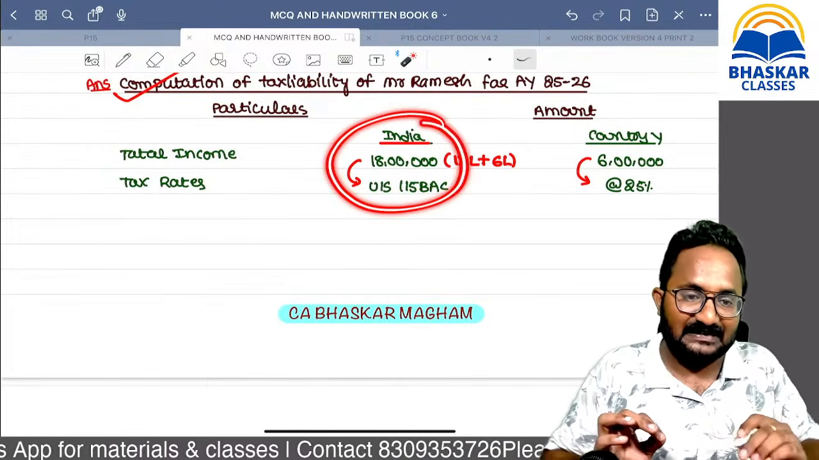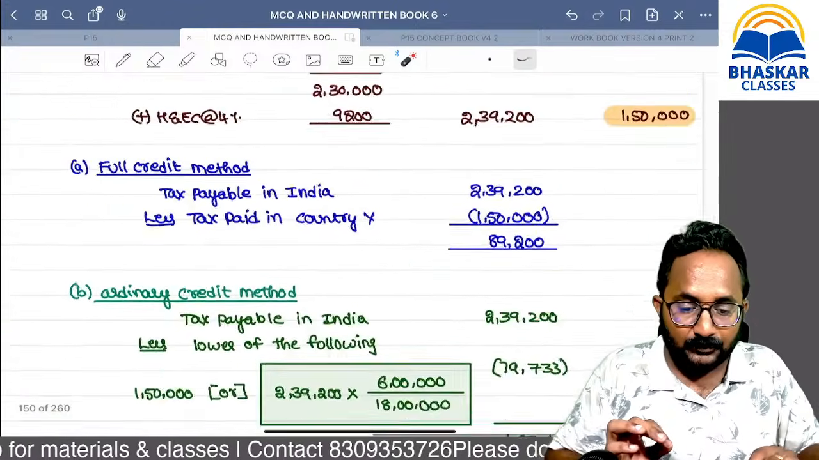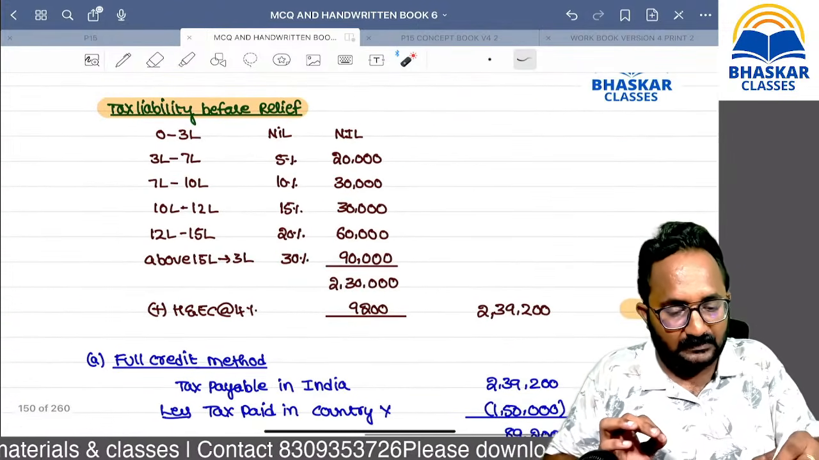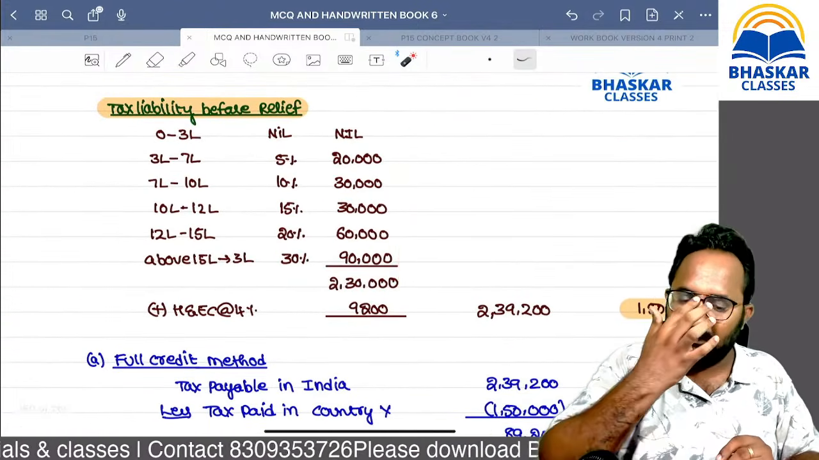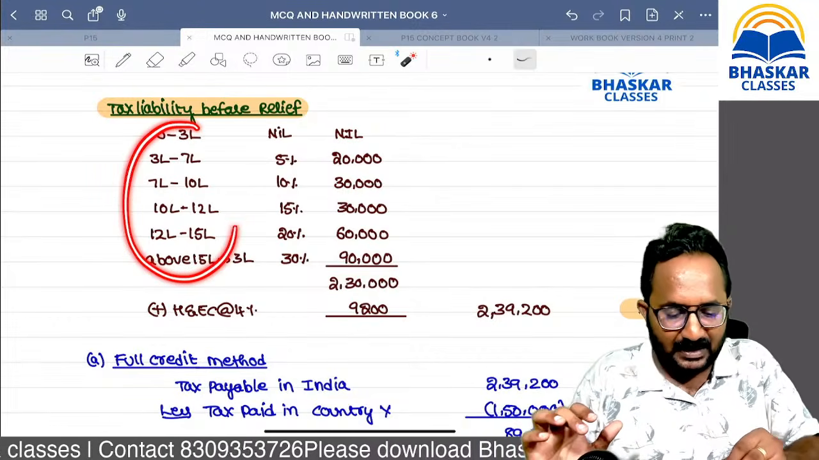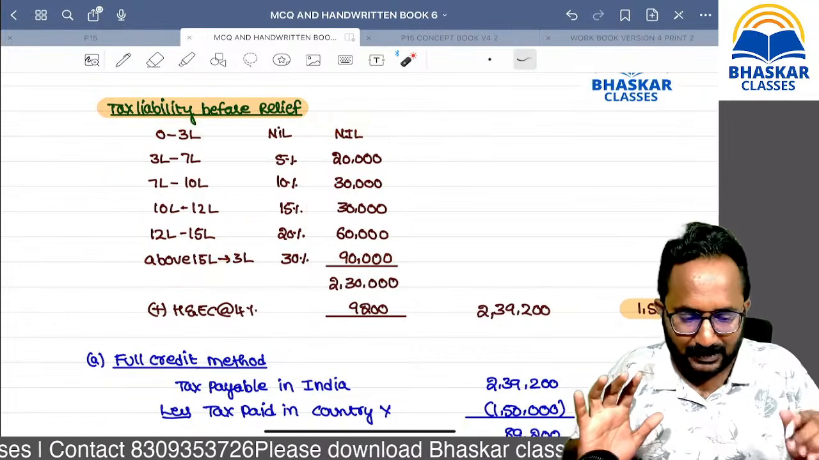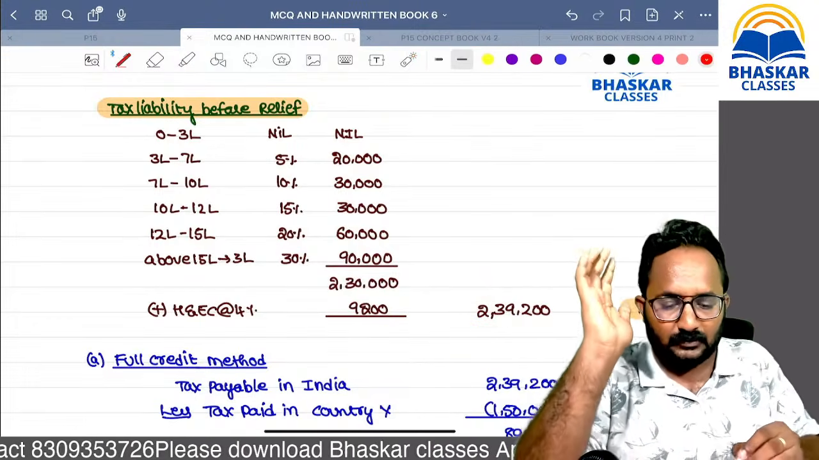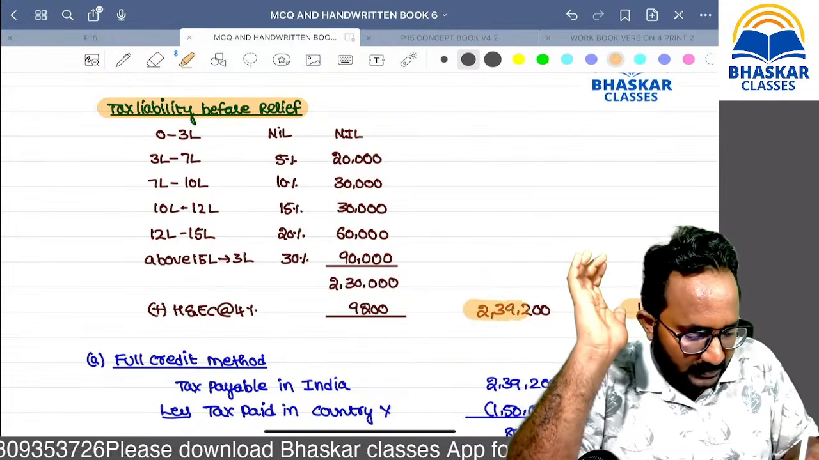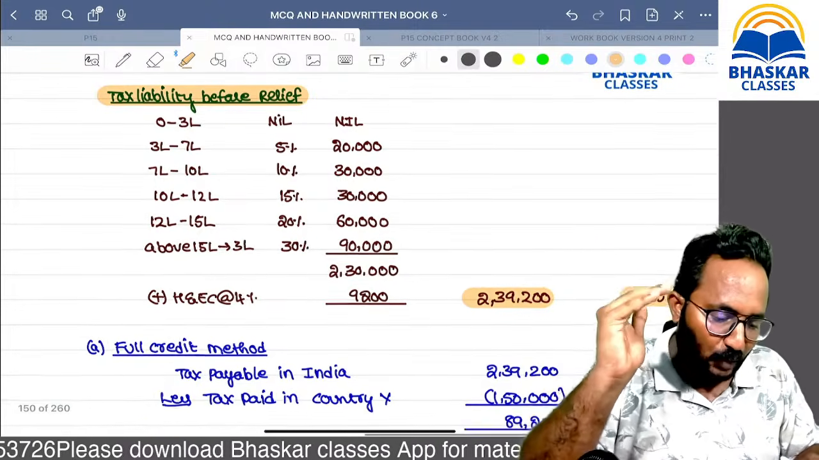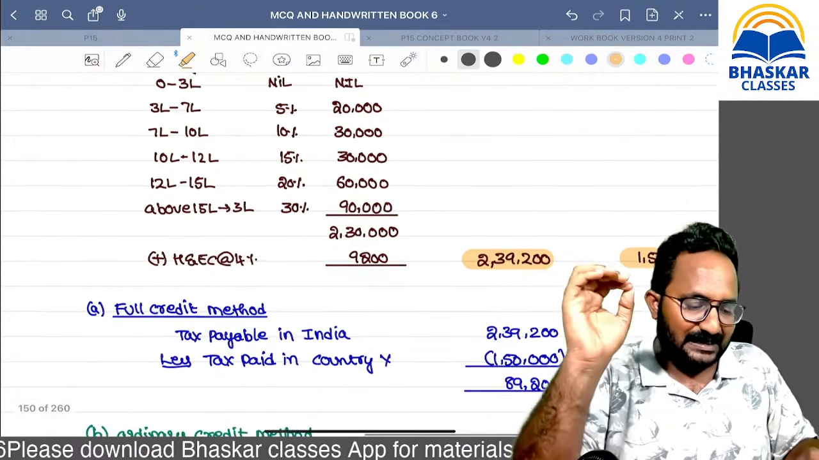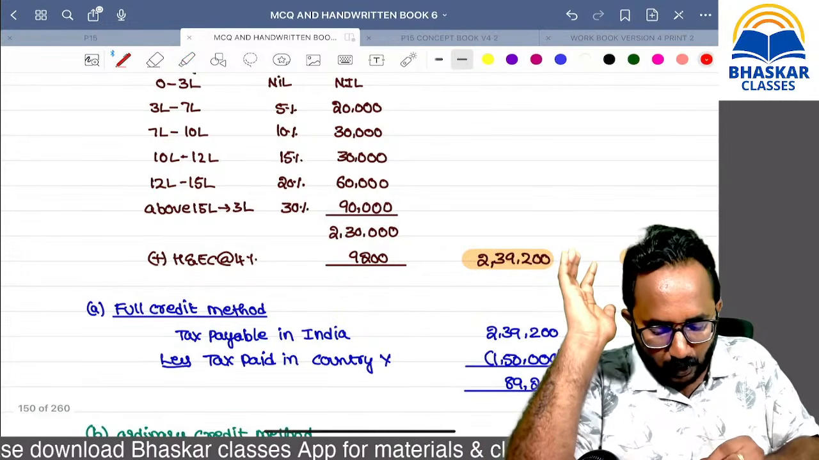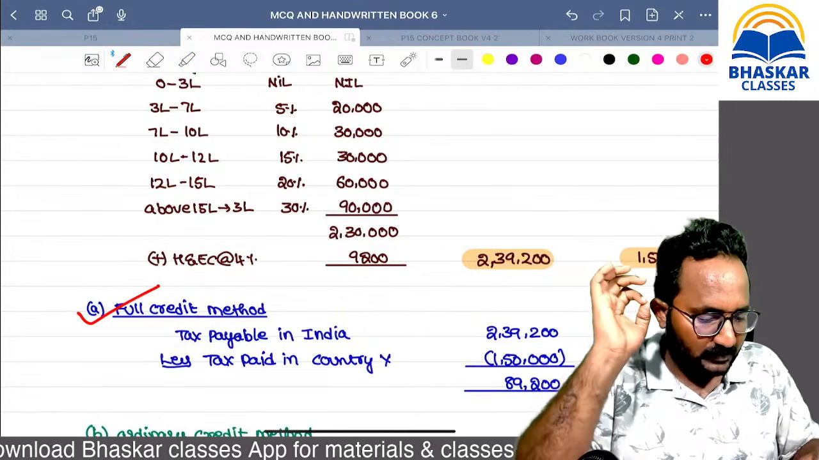Many students make this mistake. They calculate the slab rate related tax liability on the calculator and directly write that amount. That will not give you the marks. So remember, please apply all the things including cess. What amount did you get? 2,39,200. Now I want to calculate the tax liability by using full credit.